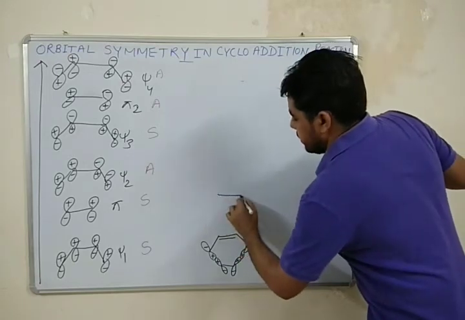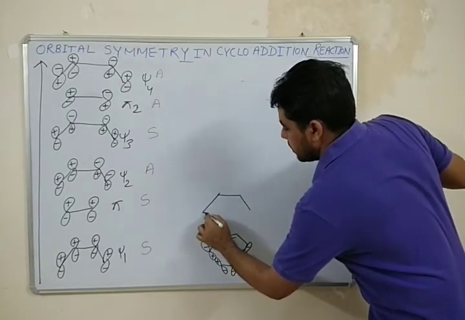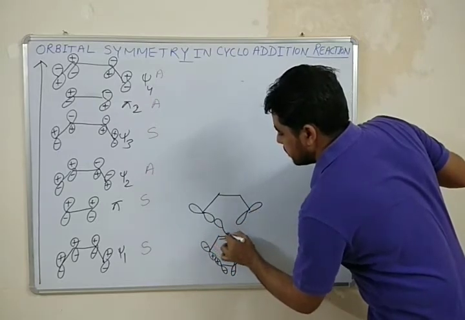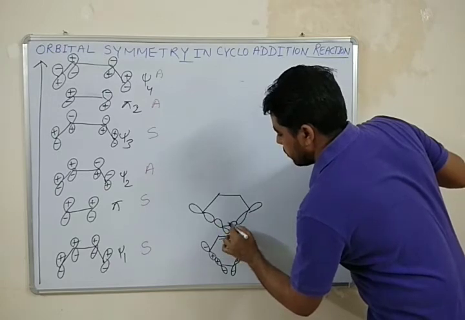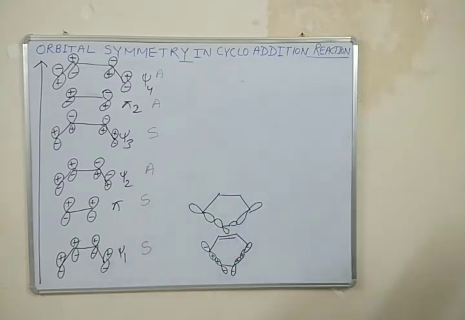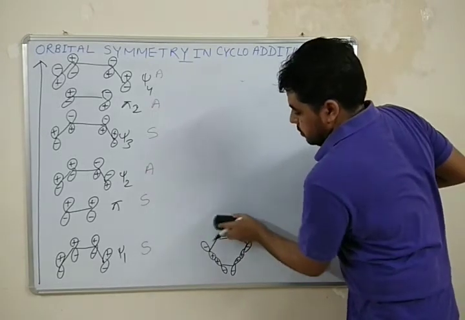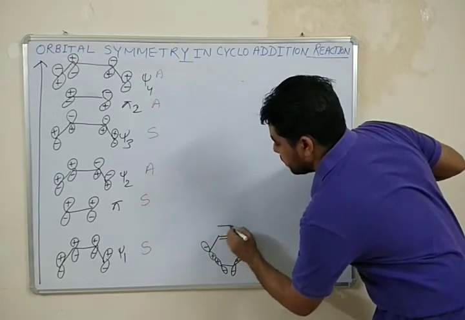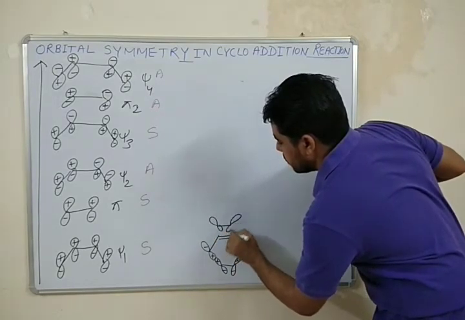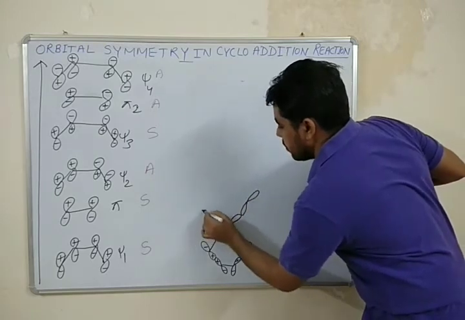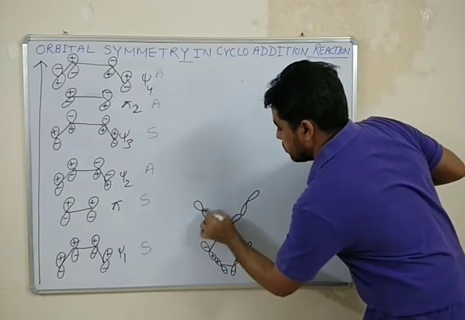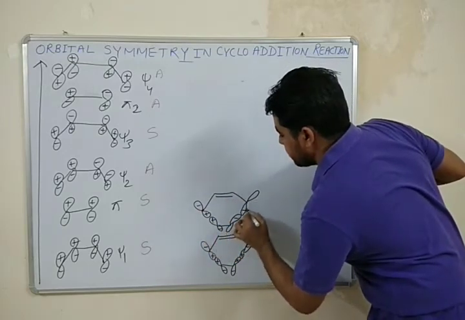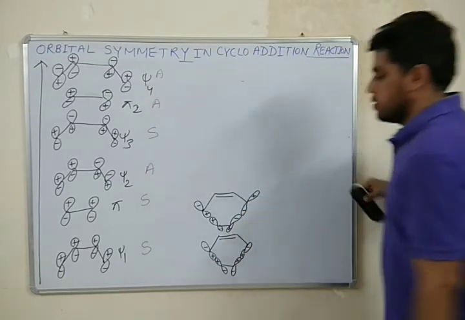Next one, please keep in mind that in the product we will get two extra sigma bonds as compared to the reactant. So here it is another, minus minus plus plus.